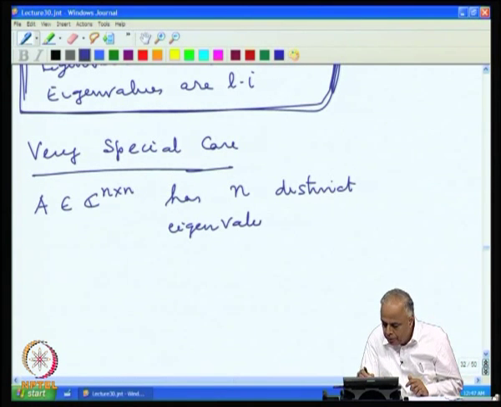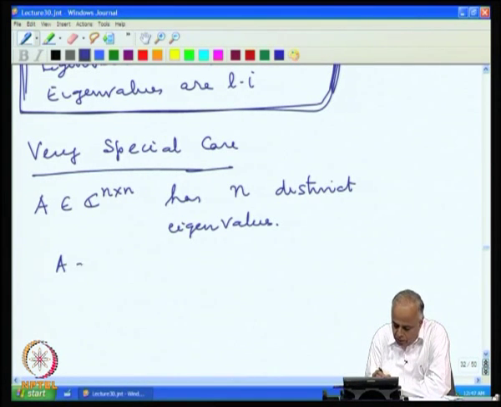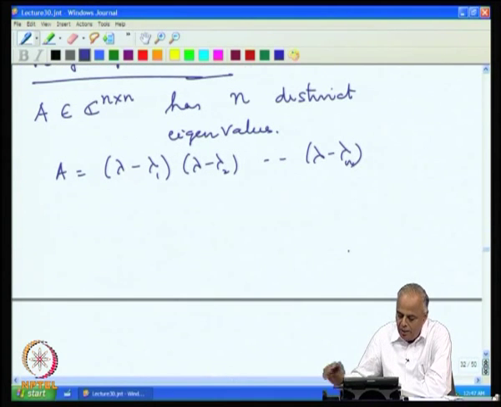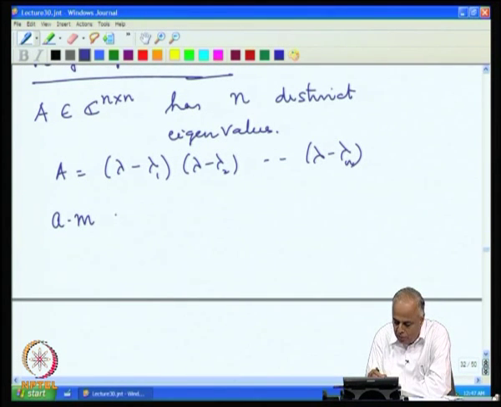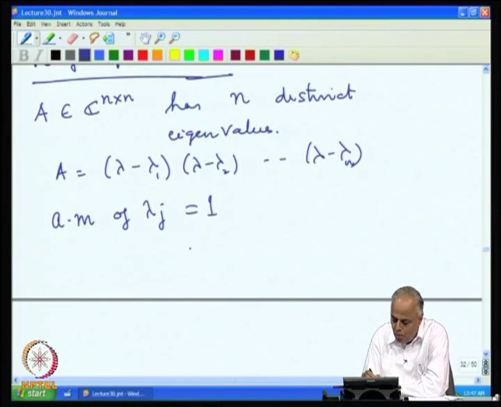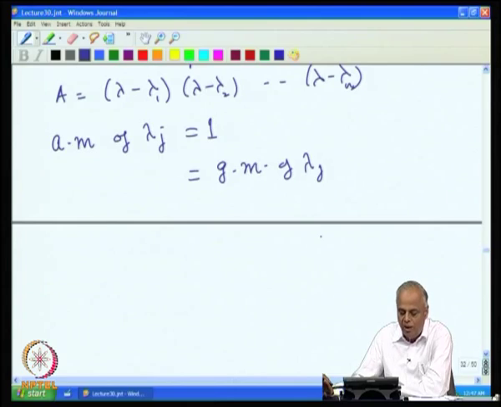So, A has n distinct eigenvalues, and in that case we have the characteristic polynomial equal to (lambda minus lambda_1)(lambda minus lambda_2) up to (lambda minus lambda_n), and therefore, the algebraic multiplicity of lambda_j is equal to 1, but since the geometric multiplicity has to be at least 1 and it cannot be more than the algebraic multiplicity, we also get this is equal to the geometric multiplicity of lambda_j.